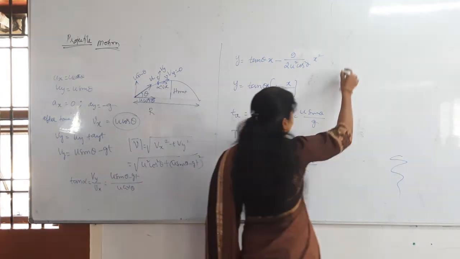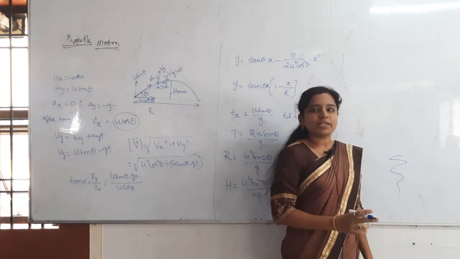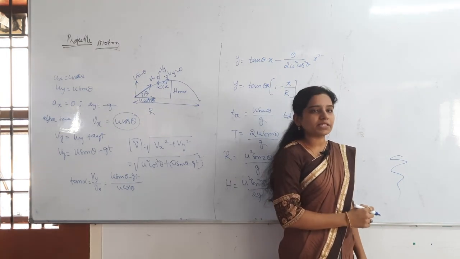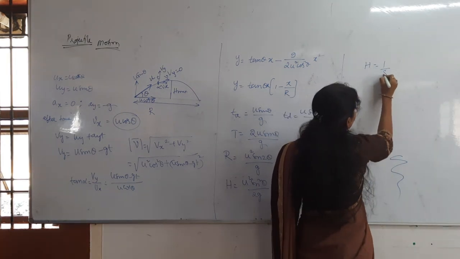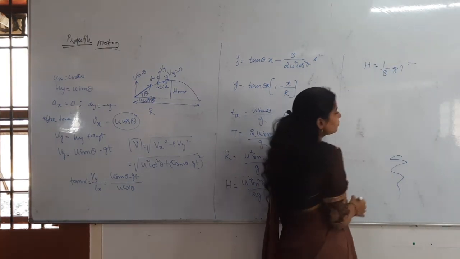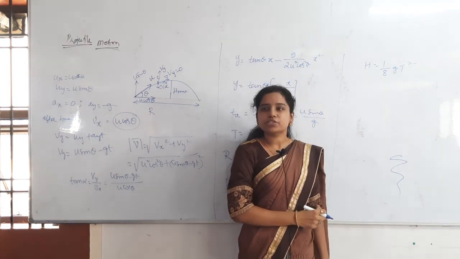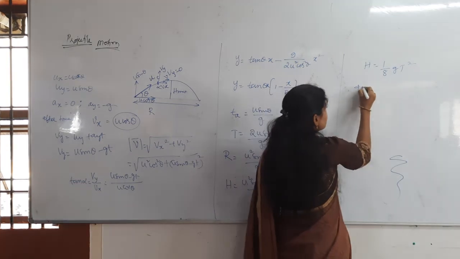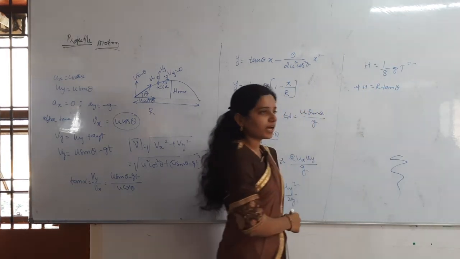After that we will see the relation between time of flight and maximum height. What is the relation between maximum height and time of flight? H is equal to 1 by 8 g t square. And also what is the relation between R and H? 4H is equal to R tan theta.